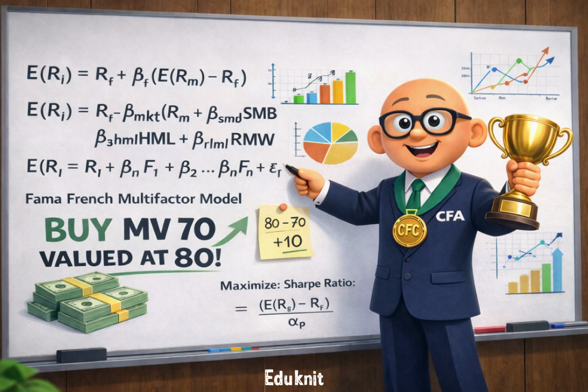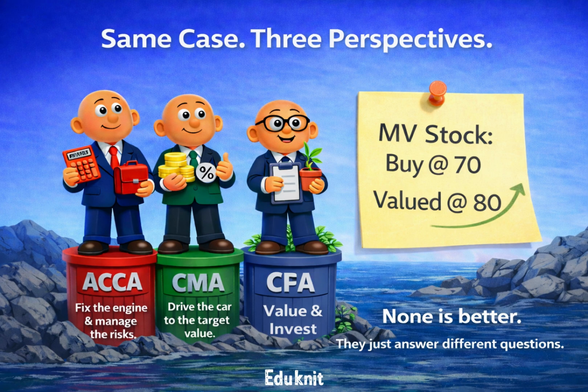Exactly. It is hilarious that the CMA and the CFA look at the same undervalued status and reach opposite conclusions. That's incredible, isn't it? CMA says don't sell. CFA says do buy. That is the beauty of the market. The manager wants the price high to sell equity. The investor wants the price low to buy equity. They are in a constant dance, a tug of war.